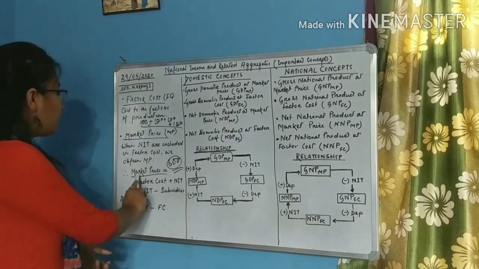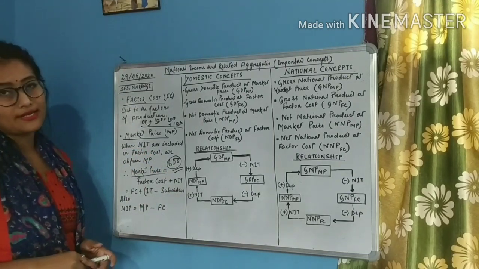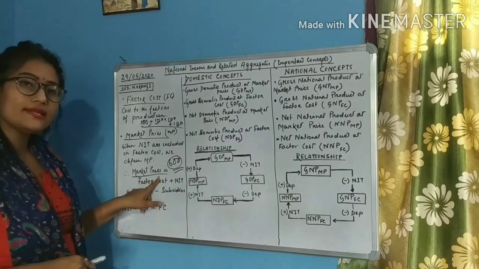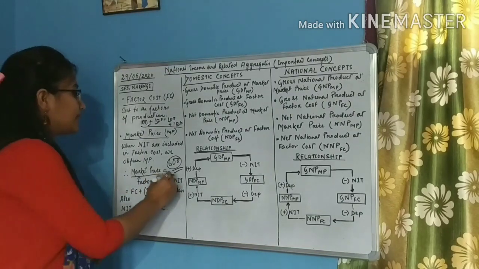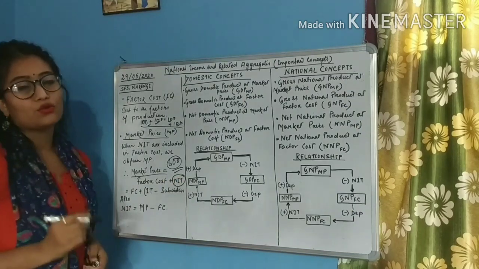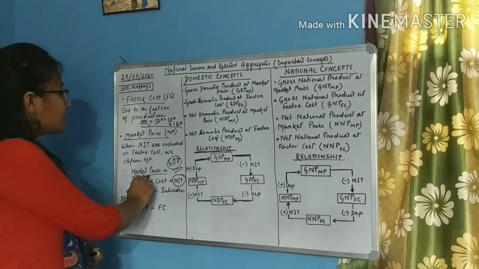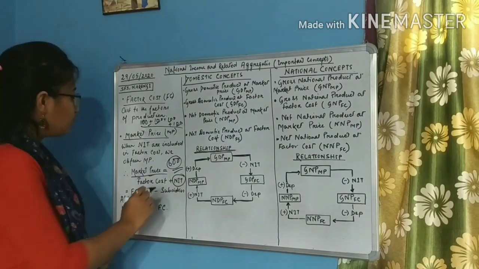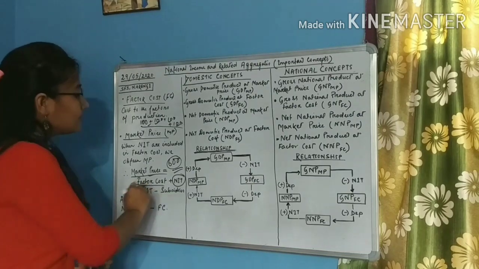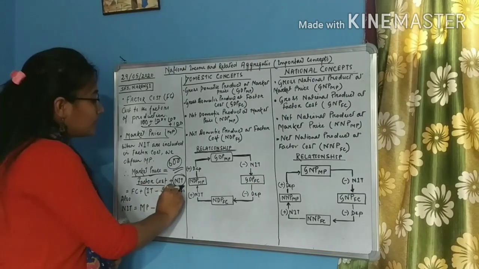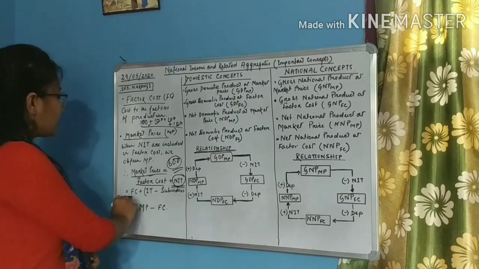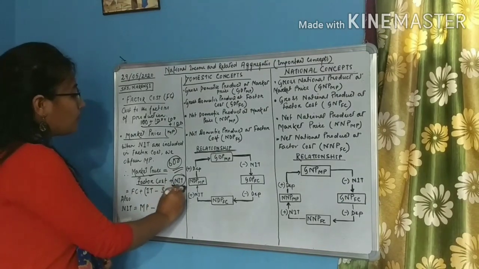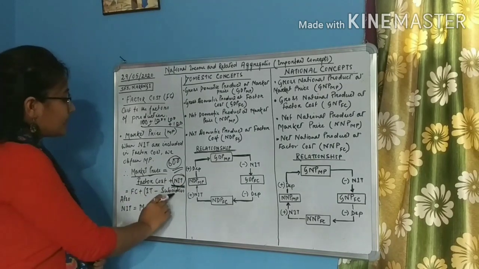So students, the formula for calculating market price is market price equals factor cost plus the net indirect taxes. So for obtaining market price, we have to add the factor cost with the net indirect taxes.